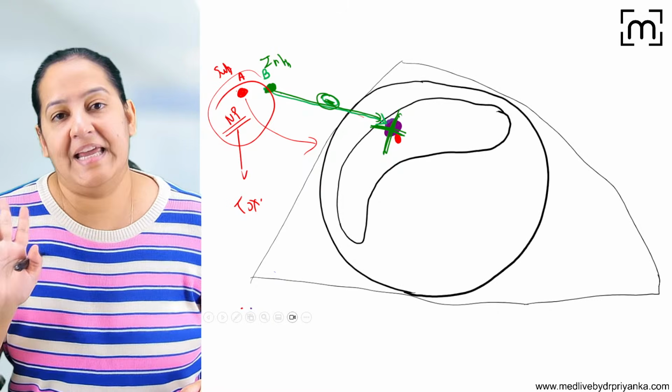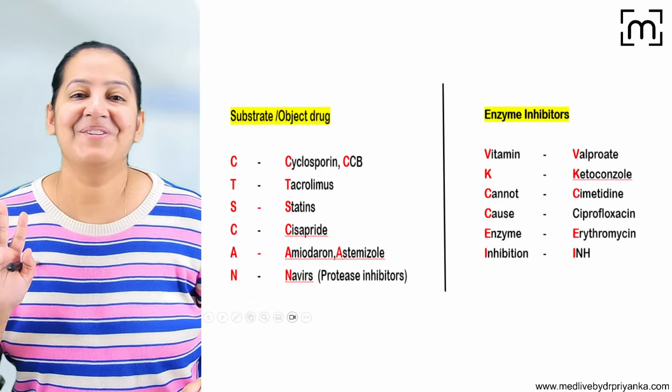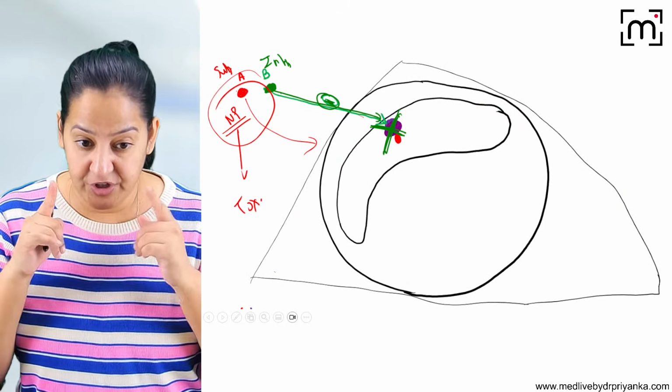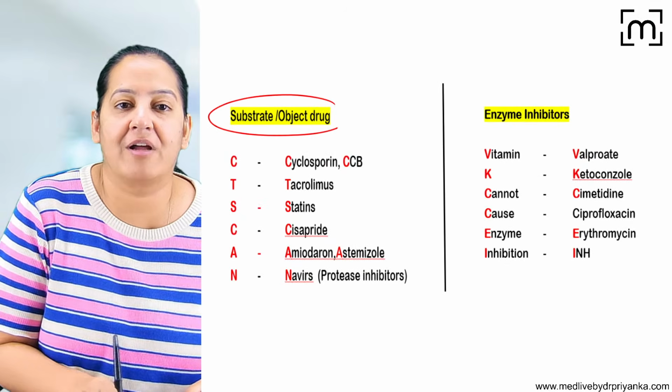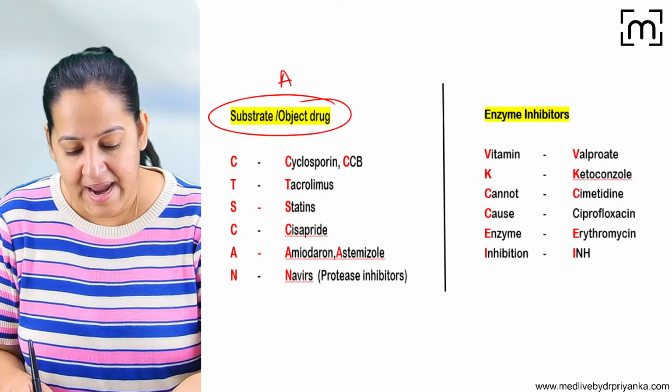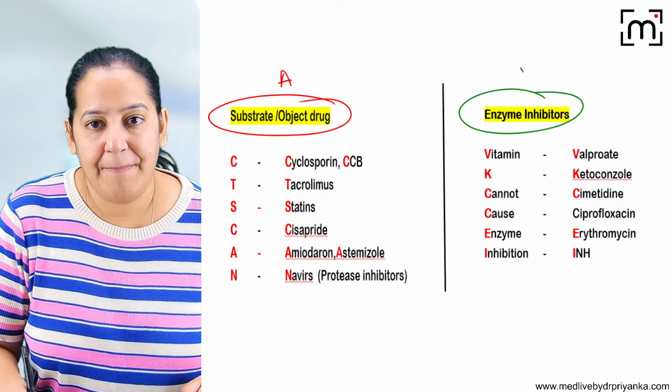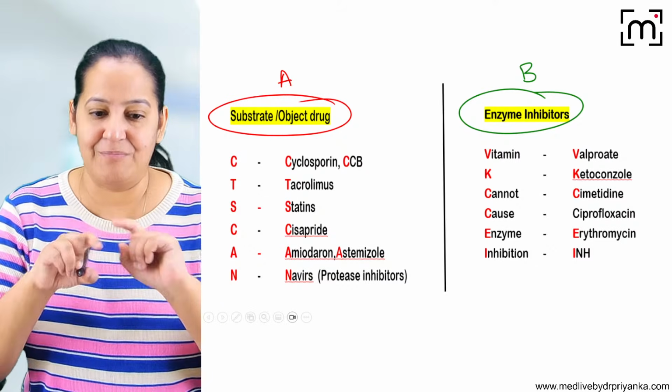Okay. So drug B is the inhibitor drug. Got my point? So whenever we give this combination, being a doctor, we should know this combination. We don't give this combination. So this is a list of drug A, the substrate drug, the object drug, the red drug. And this is a list of drug B, the green drug, the inhibitor drug. Never give them together.